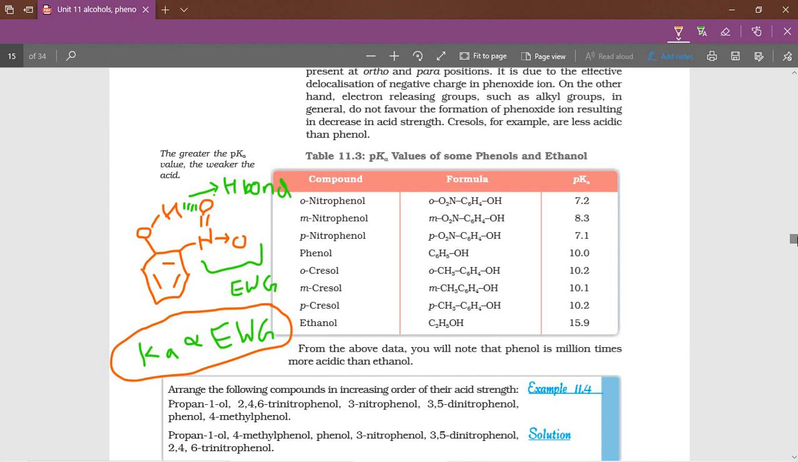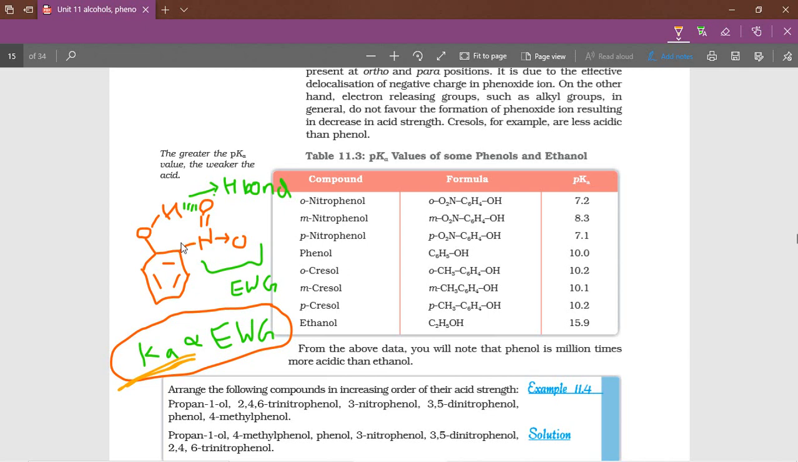Next you can see a table here. Ortho-nitrophenol, the first one on the left side. In the ortho position, nitrophenol is there. Here the nitro group is an electron withdrawing group. Whenever electron withdrawing groups are there, the acidic strength increases. Here acidic strength is shown by Ka. Ka is directly proportional to electron withdrawing groups. Of course, with an NO2 group, the acidic strength of this phenol will increase.